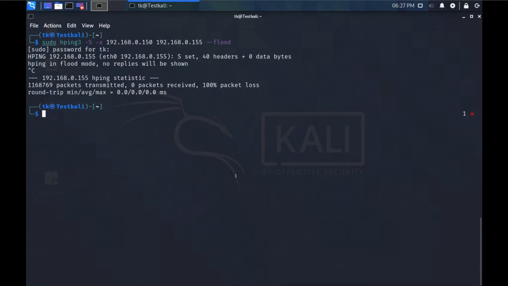If we want to attack a particular port, then with all these options we can add the port number, -p and then the port number which you want to flood with SYN requests. This will flood the destination machine with the spoofed IP address, and on port number 21 it will start sending only SYN requests.